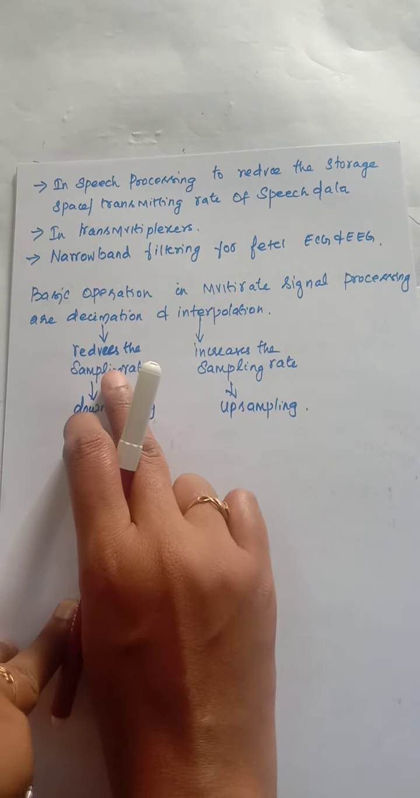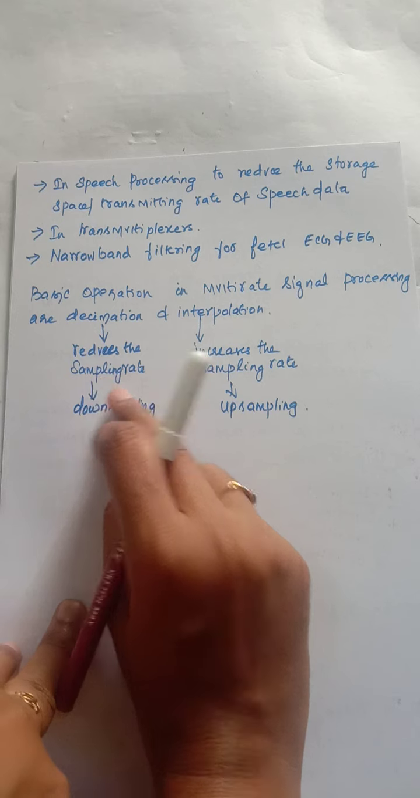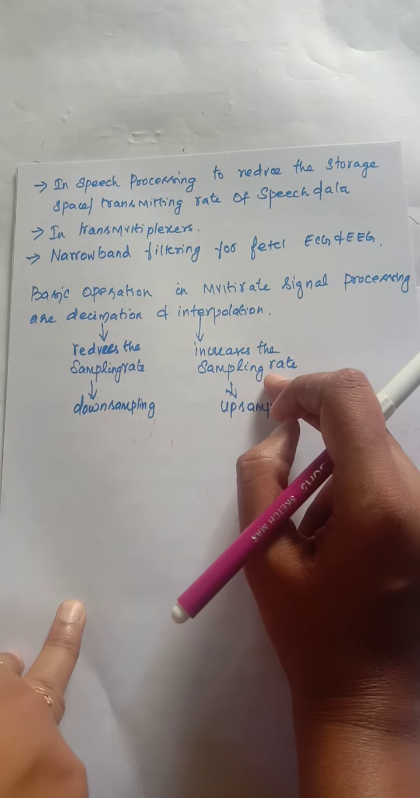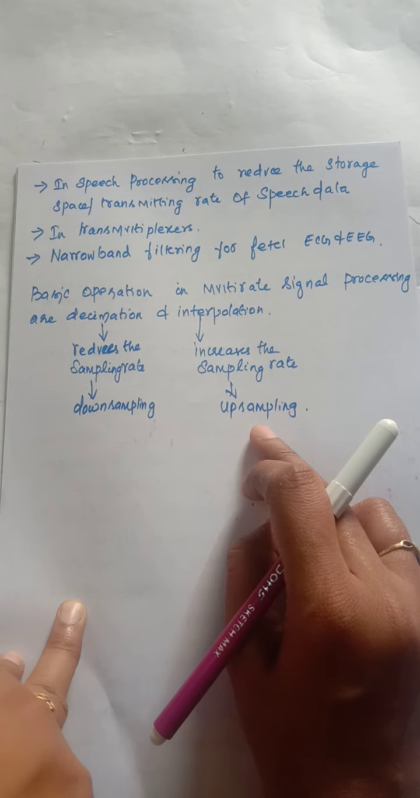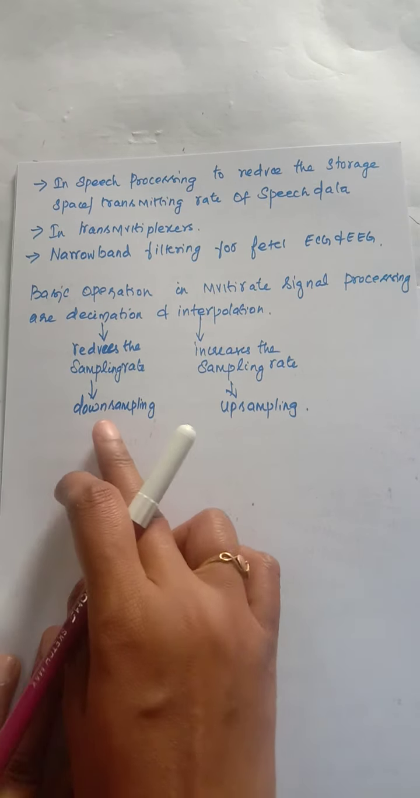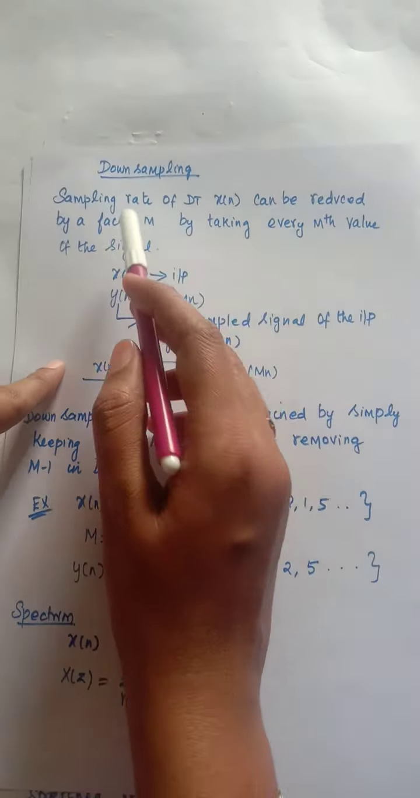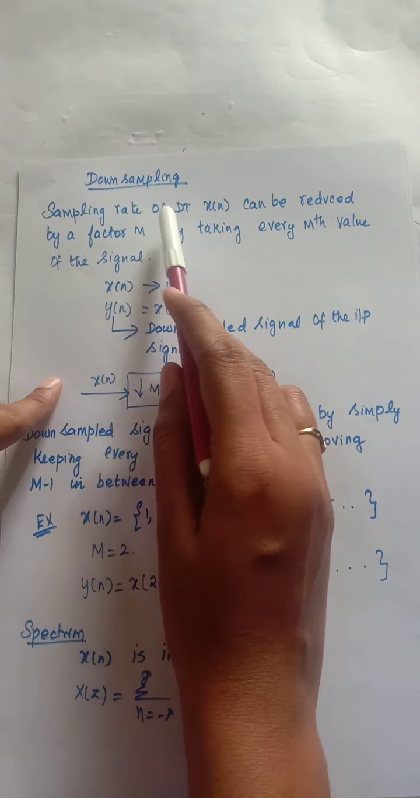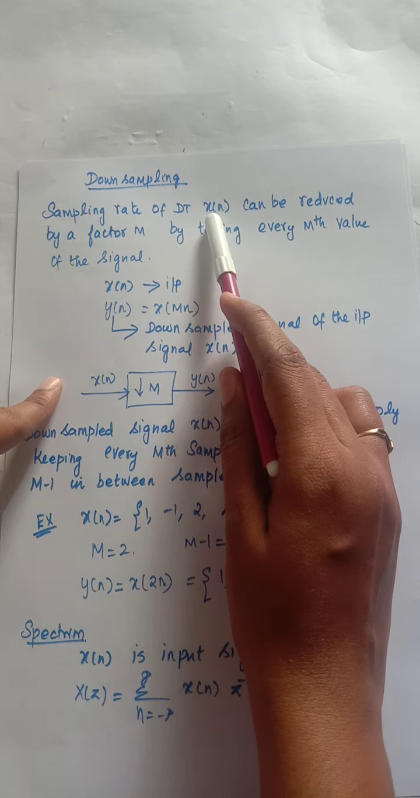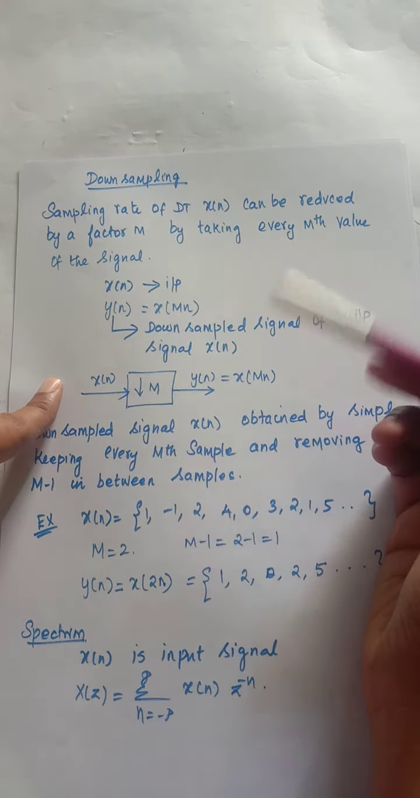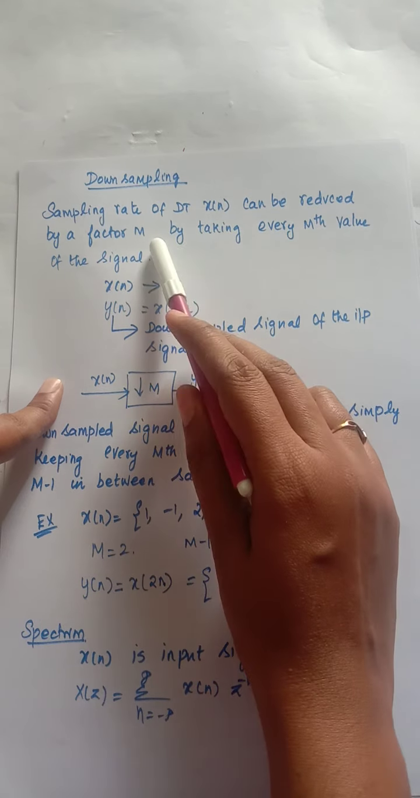That is, decimation reduces the sampling rate and the process is called downsampling. The interpolation increases the sampling rate and the process is called upsampling. Now we will discuss in detail about downsampling and upsampling. Consider the sampling rate of discrete time x of n that can be reduced. We need downsampling here. We need to reduce the sampling rate by a factor M.